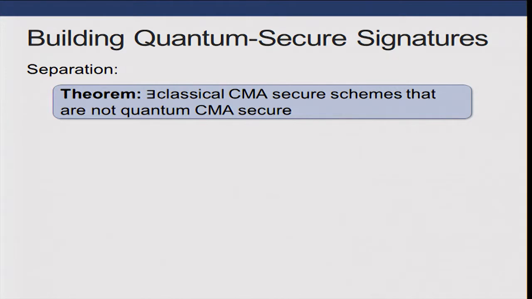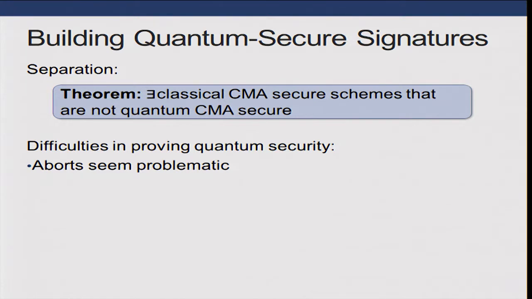Okay. Our first result is that there is a separation. We show that there are schemes that are secure against a classical chosen message attack, but are insecure once we allow the adversary quantum queries. This shows that these quantum attacks do give the adversary more power to attack the signature scheme.